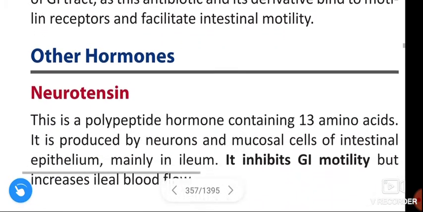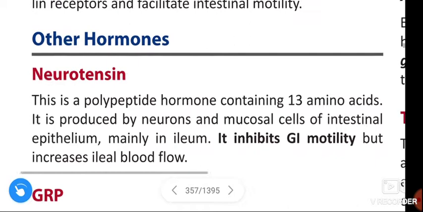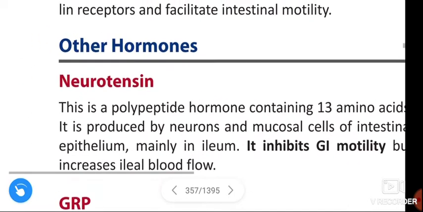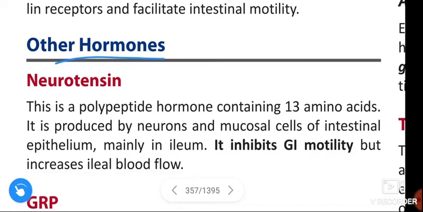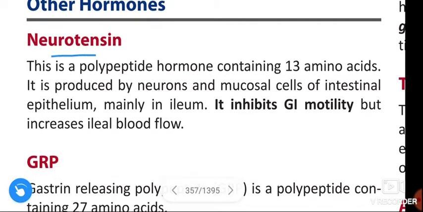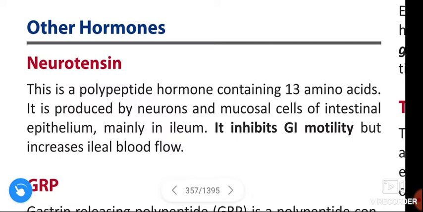Next, other hormones. Neurotensin. It is a polypeptide hormone containing 13 amino acids. It is produced by the neurons and mucosal cells of intestinal epithelium, mainly in ileum. It inhibits the gastrointestinal motility but increases the ileal blood flow.